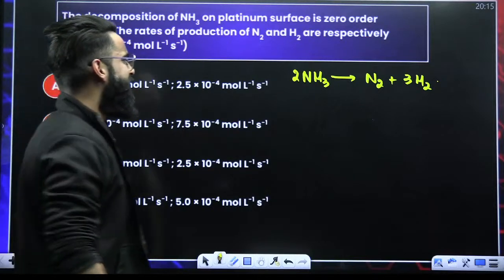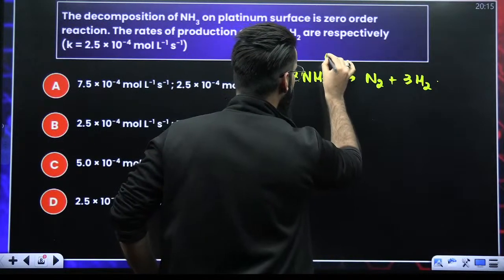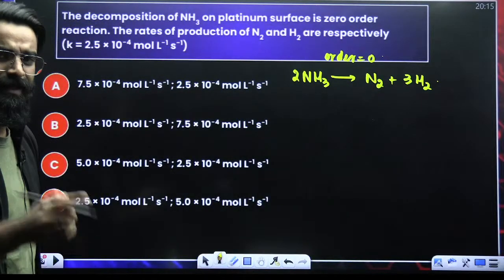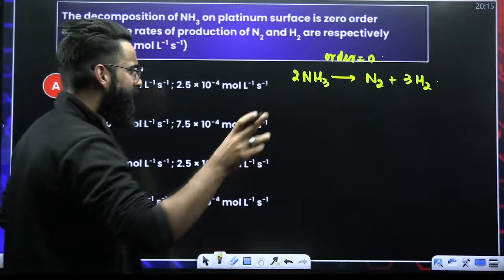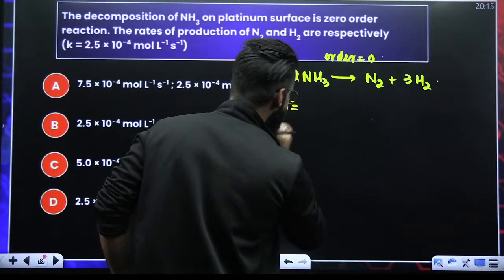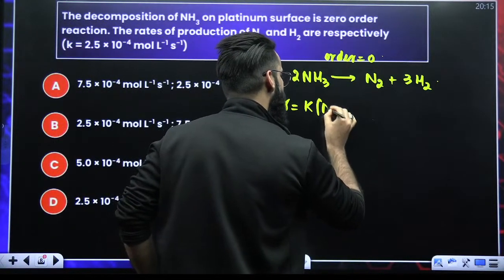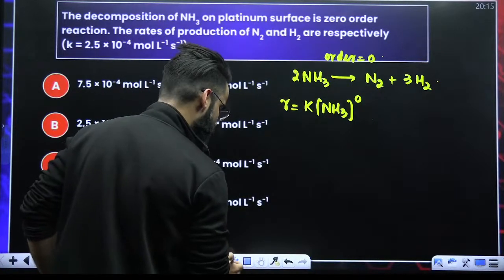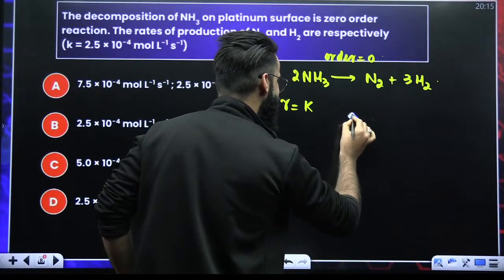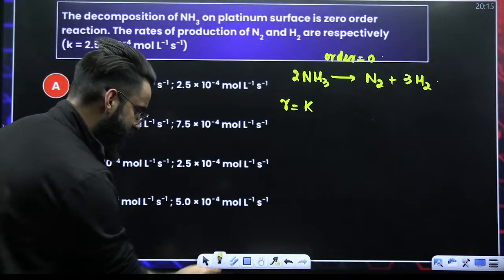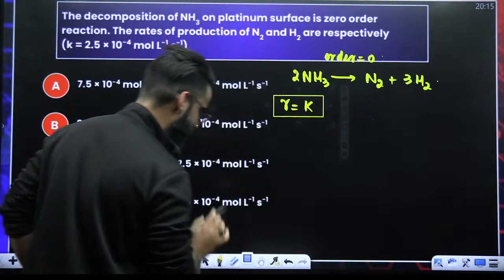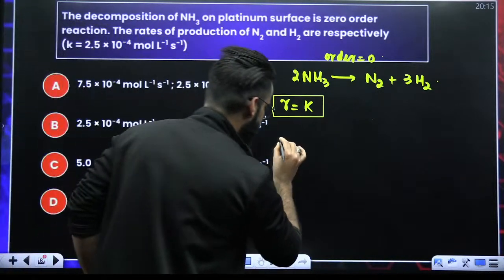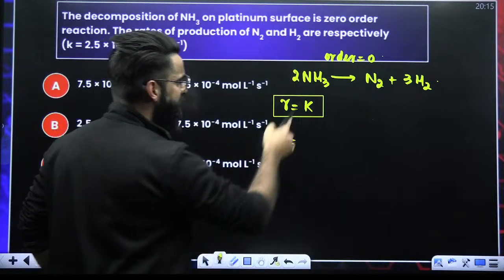As per the question, the reaction follows zero order kinetics, right? Order of the reaction is equal to 0. My dear students, if the order of the reaction is 0, can I write the rate law? Rate law says R is equal to rate constant times concentration of NH3 raised to the power 0. Anything raised to the power 0 is 1, so R is nothing but K. Point number 1: R is equal to K because the reaction follows zero order kinetics. Now, my dear students, one more thing. Try to write the rate of reaction with respect to NH3.